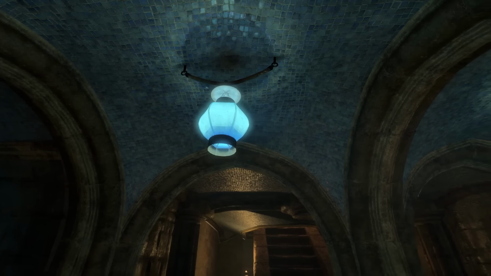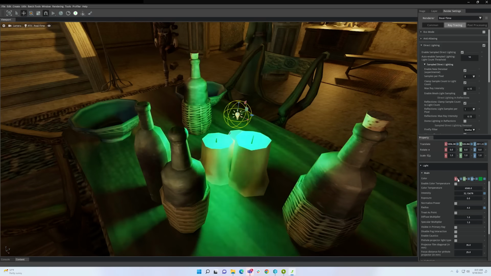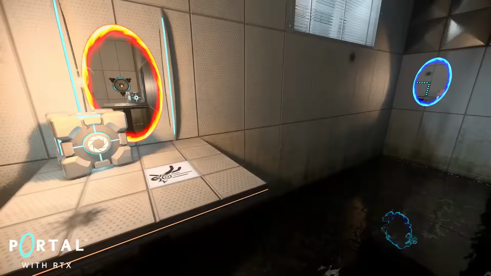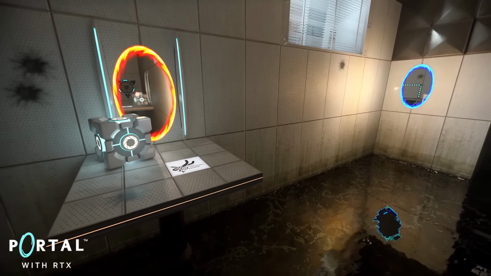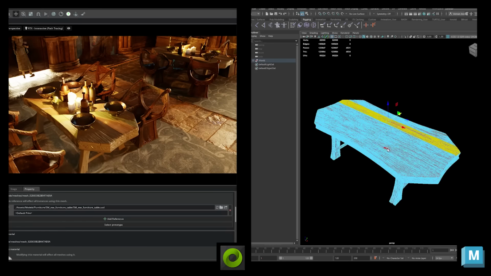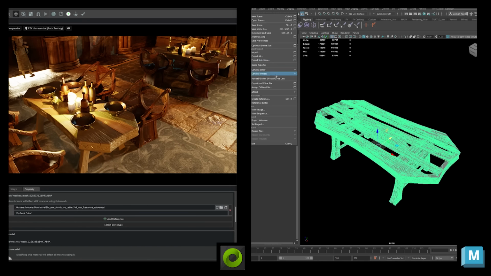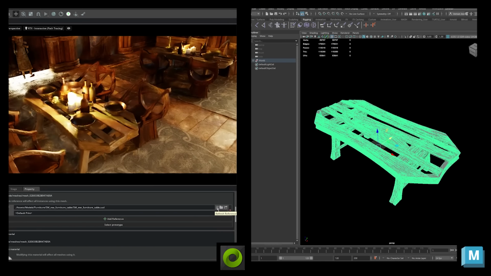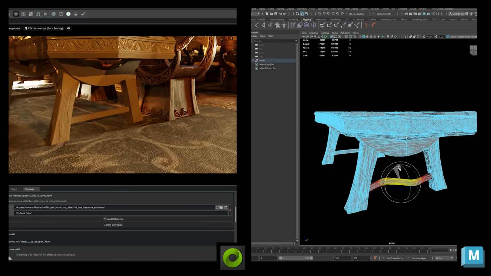Using Remix, you can create new lights and change their placement, color, and intensity. You can even add emissive maps and create dynamic lights by attaching them to movable meshes. But it's not complete without adding custom assets, so let's take an asset and remodel it in Maya. Because Remix is built on Nvidia Omniverse, creators can leverage the entire Omniverse platform to reimagine any asset. That includes the Omniverse-connected game development apps like Autodesk's Maya and Adobe's Substance and Photoshop.